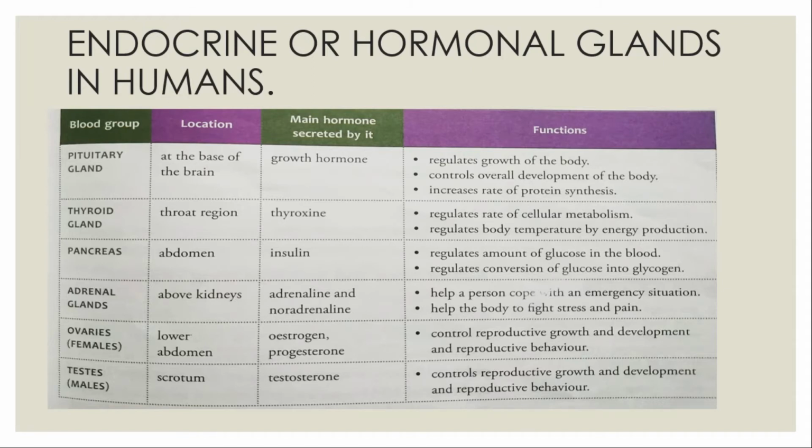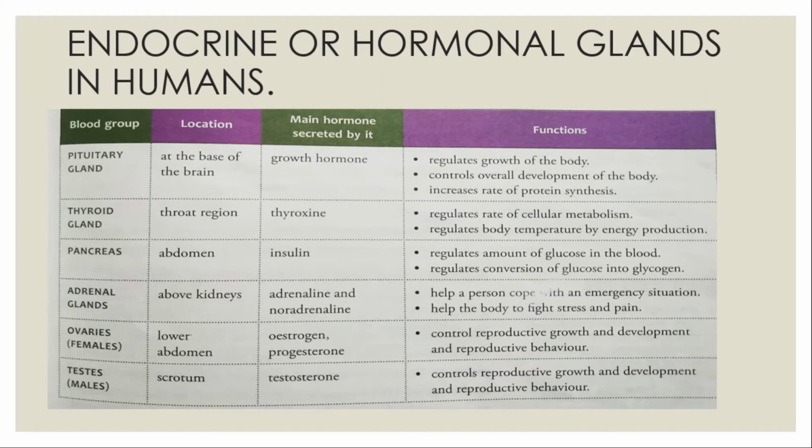Over-secretion of the thyroxine is called hyperthyroidism, and that increases the speed of cellular respiration, and the metabolic rate becomes very fast, leading to loss of weight in the person. And the other hormone that I told you about, calcitonin, which is also produced by the thyroid gland, helps to control the calcium levels in the body.